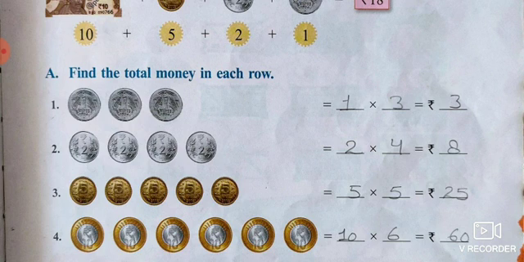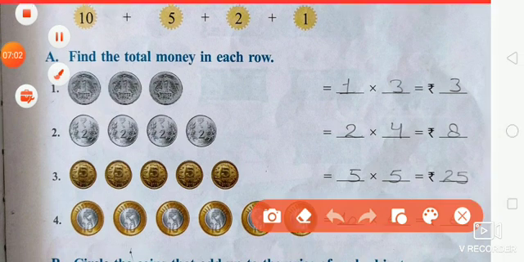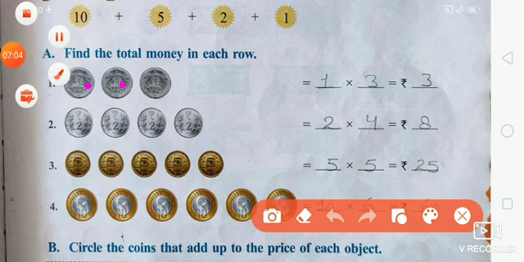Find the total money in each row. First, 1 times 3 is equal to 3. Second, 2 2 2 2: 2 times 4 is equal to 8.